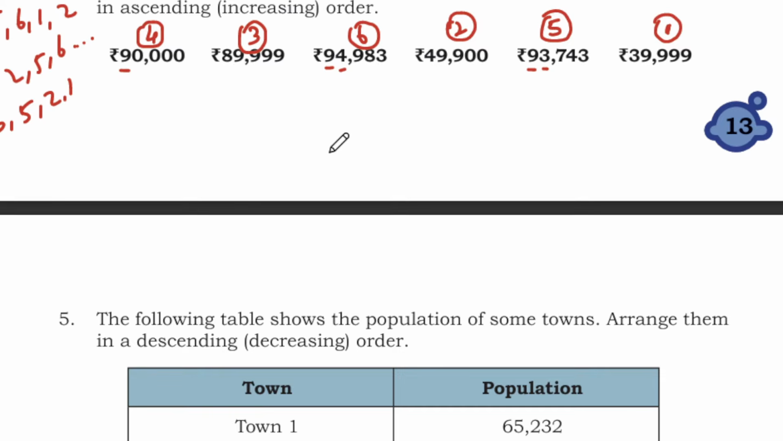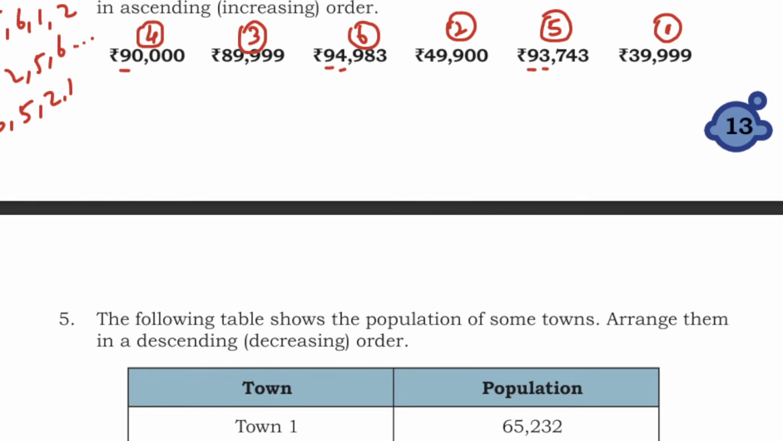So 39,999 is the first bike, which is at a very low price. Next is 49,900, 89,999, 90,000, and then 93,743, 94,983.